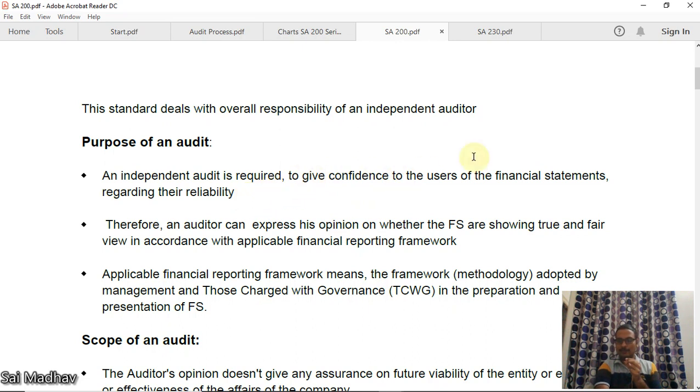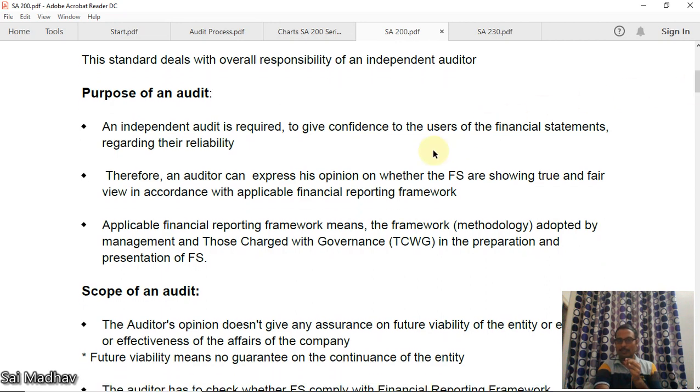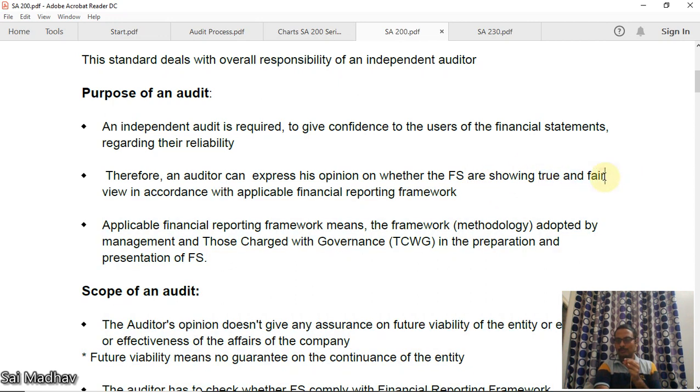So this gives confidence that the company is performing well and we can invest in this company, whatever it is. Therefore, an auditor can express his opinion on whether the financial statements show a true and fair view in accordance with the applicable financial reporting framework. We have discussed what the applicable financial reporting framework is earlier. Now, true and fair view. What is this true and fair view? The audit has some inherent limitations, guys. We will see that here.